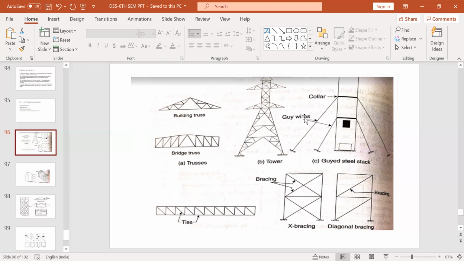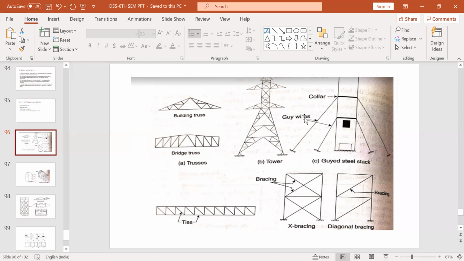Now, a strand will consist of individual wires which are wound helically around a central core, and a wire rope is made of several strands laid helically around a core. So around a core, it is being wrapped in a helical manner so that the strand is being made. So these strands are used as wires, guy wires or other wires. So cables are used. Now, what are the uses of cables?